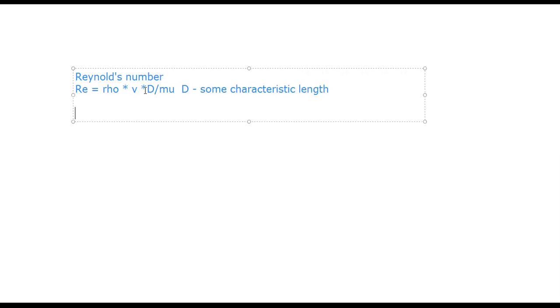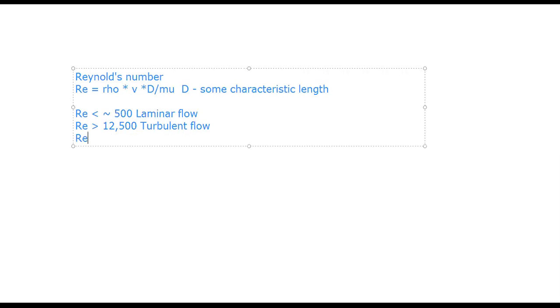So in terms of Reynolds number in open channel flow, if Reynolds number is less than 500, I'll say approximately, it's not like a hard number, then this is called laminar flow. If it is greater than about, I think 12,500 or so, then that is called turbulent. And 500 to 12,500 is called the transitional regime.